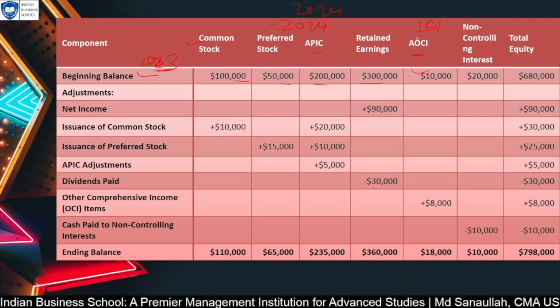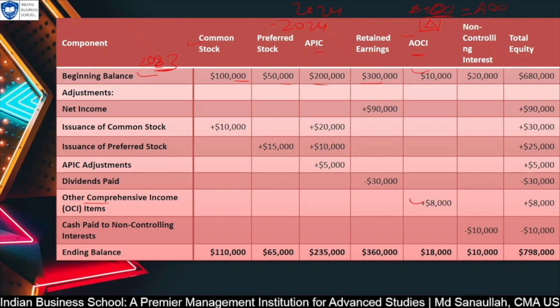So those were the balances from last year, 2023, and then they have added the changes in comprehensive income. Once they have OCI, other comprehensive income, you will get your accumulated OCI. So that is the value you see here. Then this year's total changes in other comprehensive income will be 8,000. This has been updated.